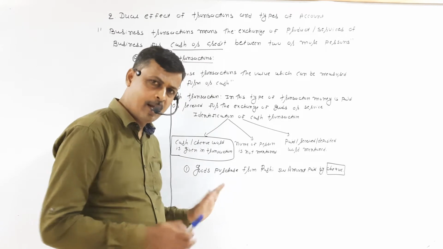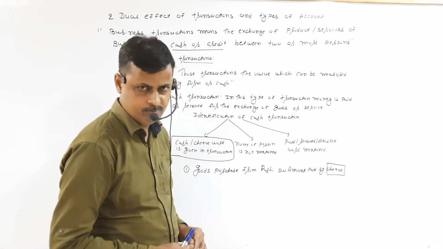Now same transaction I am making some changes for you. Look this.